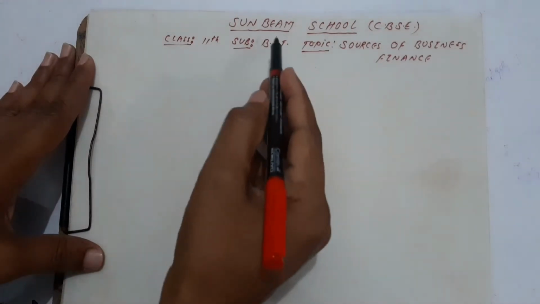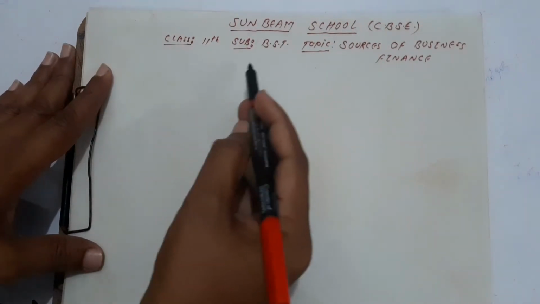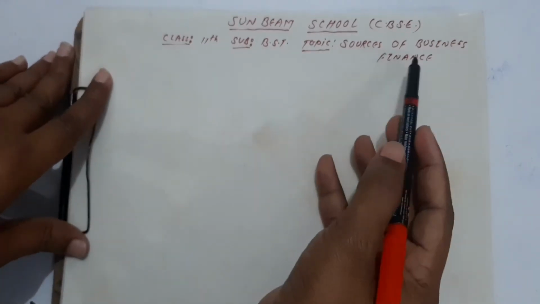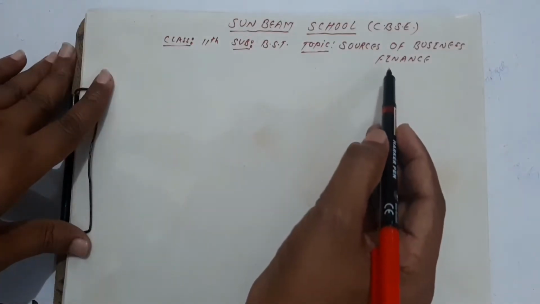Now dear student of Sunbeam School CBSE, class 11, we are starting subject BS2 and the topic is sources of business finance. So first of all, we need to know what is business and what is finance. Then the term business finance. Everyone knows about business, and finance also everyone knows. But here the term is business finance, so before starting business finance, we need to learn about finance.